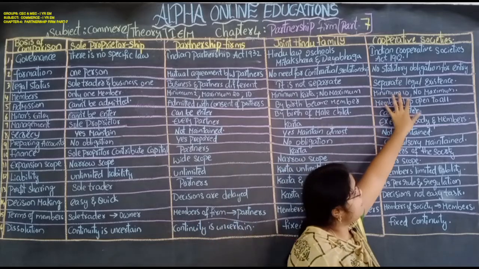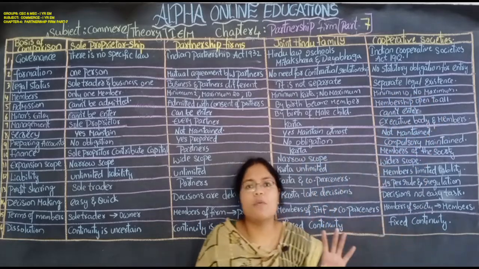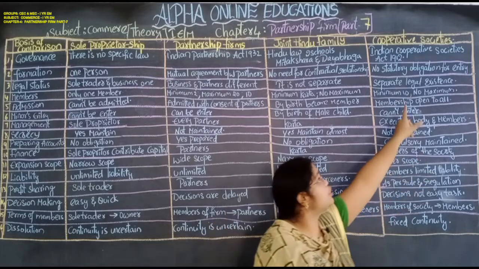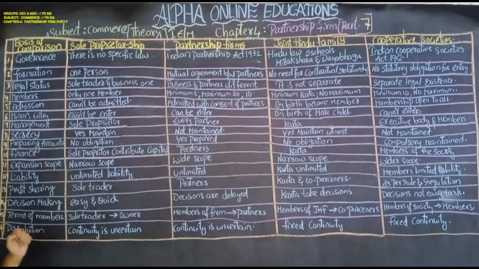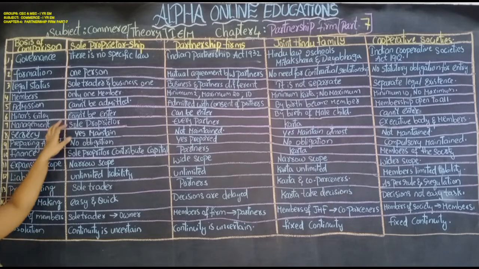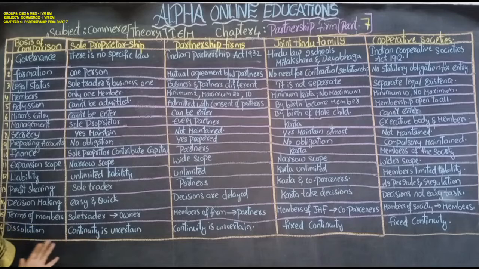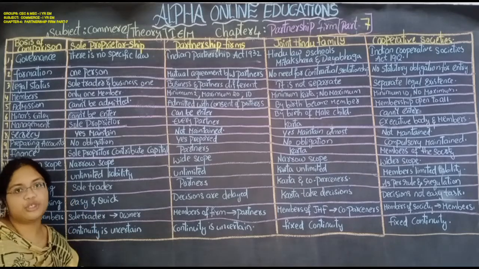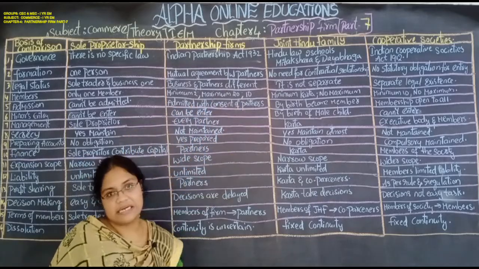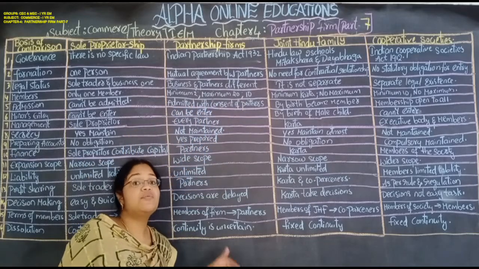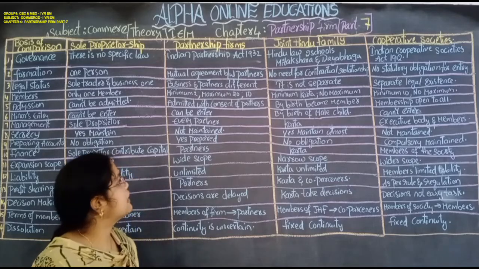So for cooperative societies, minimum 10 members, no maximum. There is no maximum limit, but there should be a minimum of 10 members. Okay. Next, admission. A sole proprietor never admits anyone because it is a one man show, right? Next, in partnership, anyone can be admitted but with the consent of the other partners.